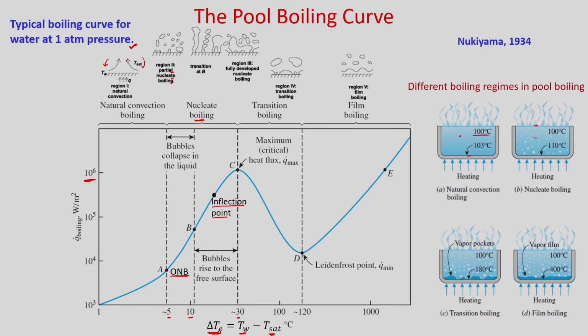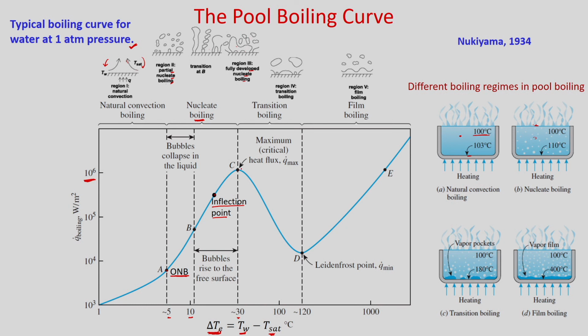In the vertical direction, they coalesce and form a vapor column. If they coalesce in the horizontal direction, they form a bigger bubble. So, in the range of B to C, this is fully developed nucleate boiling. The bubbles coalesce, there is formation of vapor bubble columns, and heat transfer will increase.